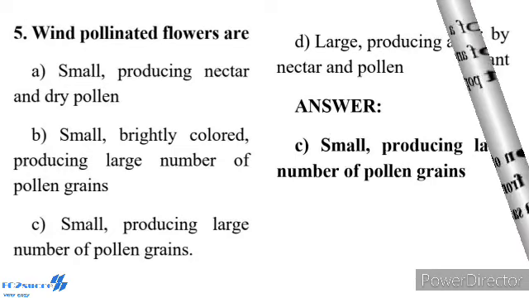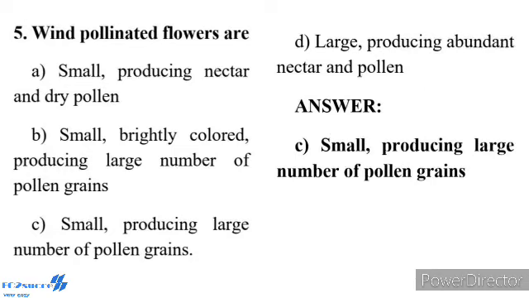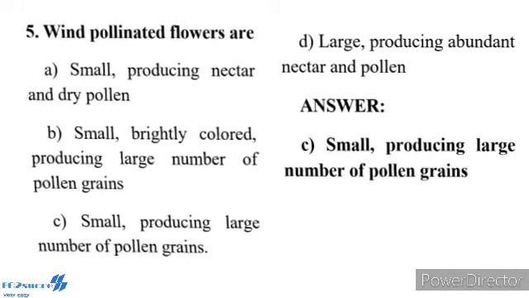Fifth question, wind pollinated flowers are. Option A, small, producing nectar and dry pollen. Option B, small, brightly colored, producing large numbers of pollen grains. Option C, small, producing large numbers of pollen grains. Option D, large, producing abundant nectar and pollen. So the answer is option C, small, producing large numbers of pollen grains.